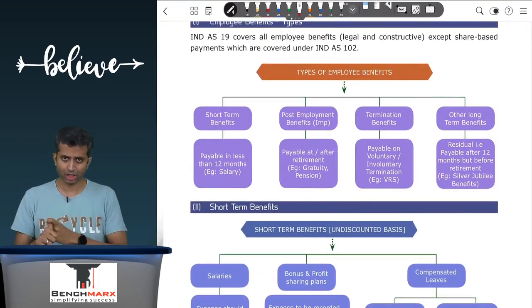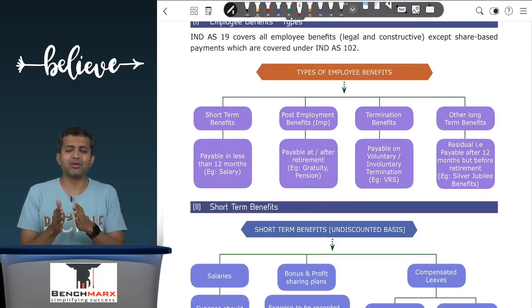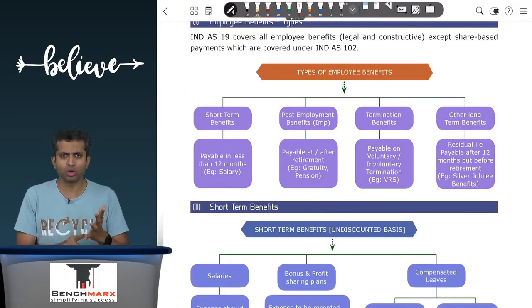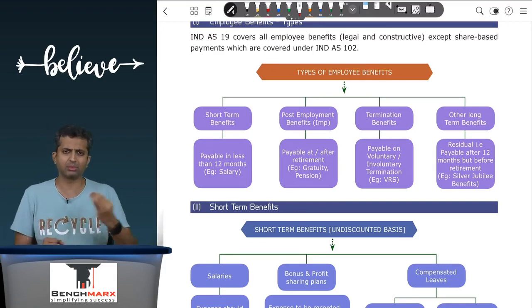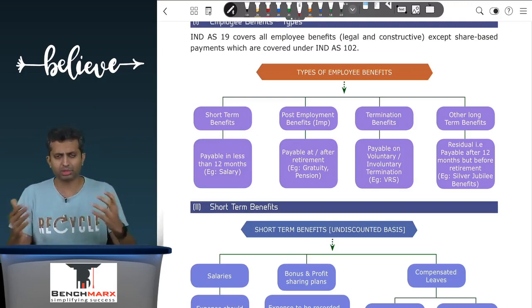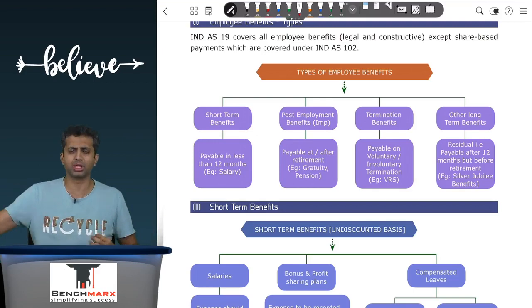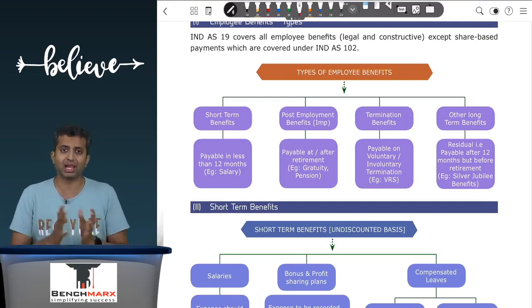First, you have the short-term employee benefits, which are those benefits which are payable within 12 months, like salaries, bonus, wages, etc. Then you have post-employment benefits which are payable at or after retirement, like gratuity is payable at retirement, whereas pension is payable after retirement, so that is post-employment benefits. Third, you have termination benefits which are paid at the stage of an abrupt termination, which can be voluntary, that is VRS, or it can be a firing, like a retrenchment, so that is a termination benefit. And lastly, you have other long-term benefits, which is like a residual category.